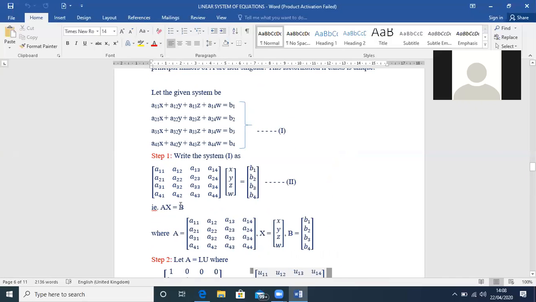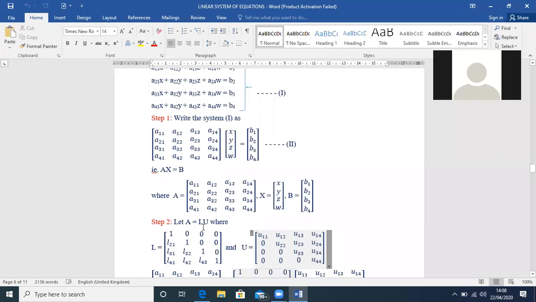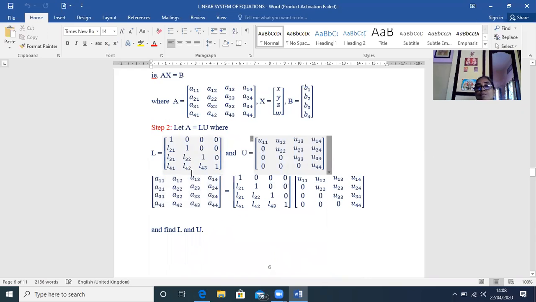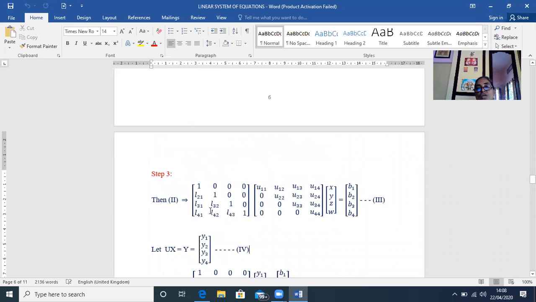The second step is writing A as the product of LU, where L is the lower triangular matrix and U is the upper triangular matrix. Your aim is to find all the elements in L and all the elements in U. From this equation you get those values, and afterwards you substitute them in L and U. So you replace A with L into U, as we discussed. LU is A, and X is equal to B.